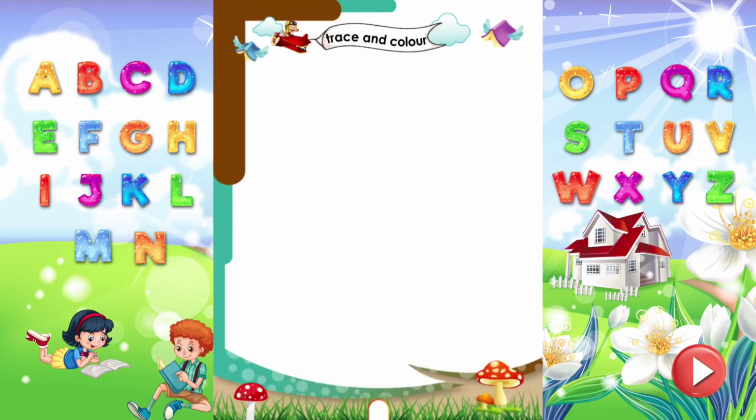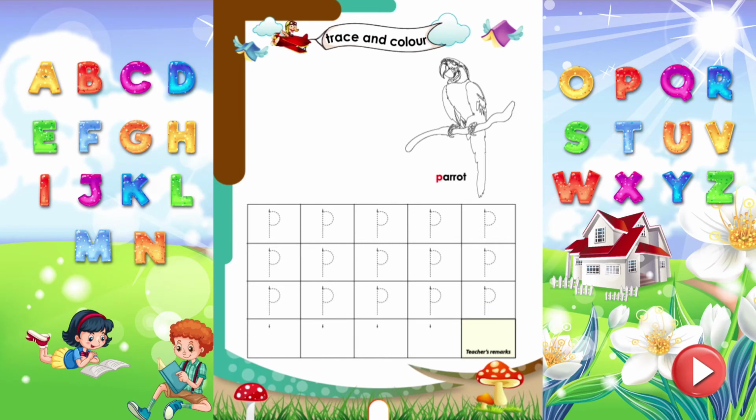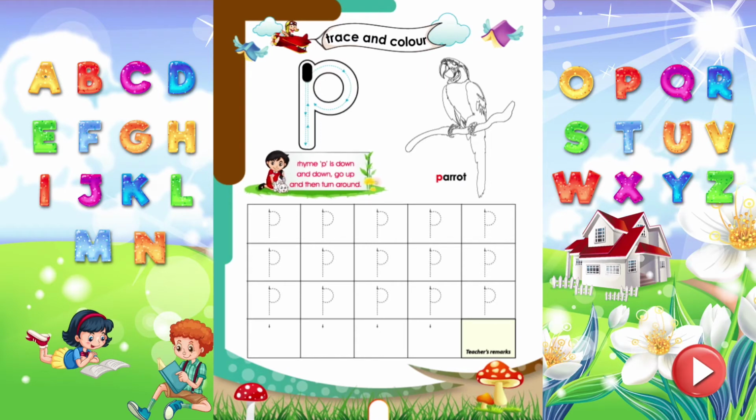Trace and color. Let's trace the letter P, which sounds P. Rhyme P. P is down and down. Go up and turn around. Trace all the letters properly. Wow! Time to color the parrot.